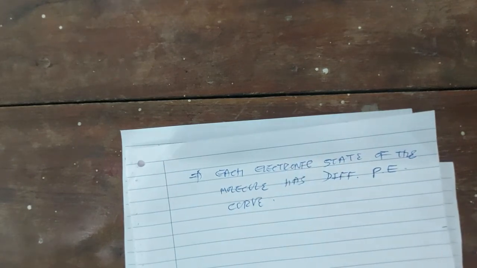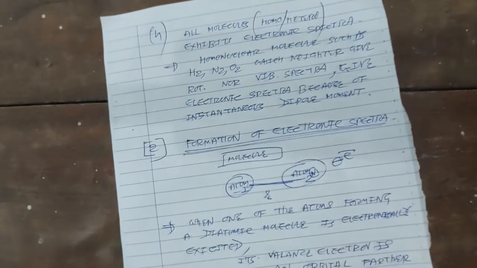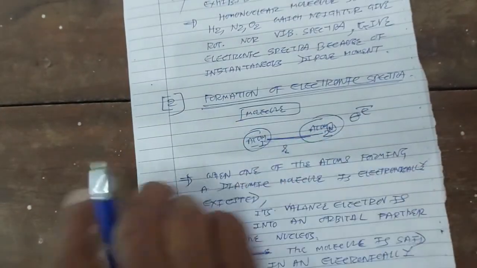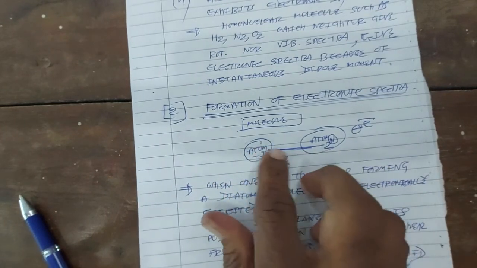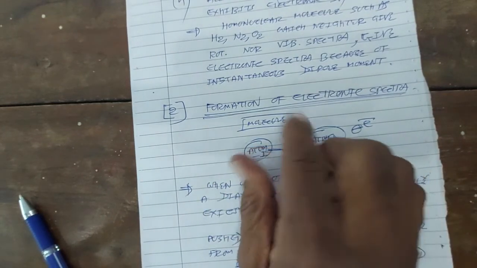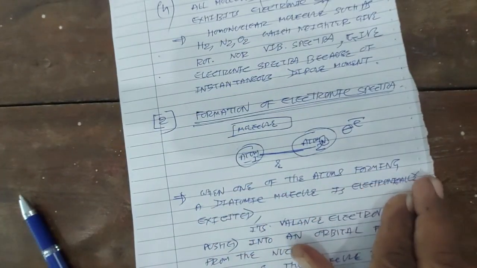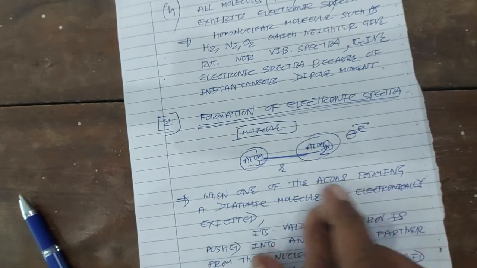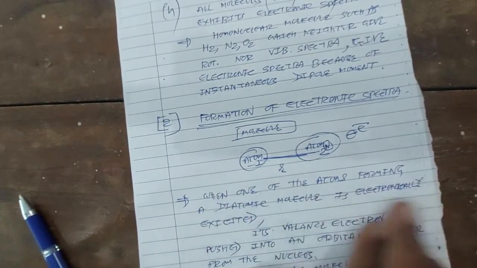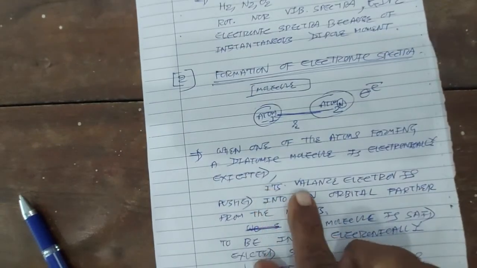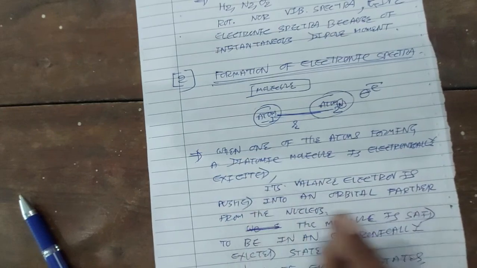So here I have discussed that a molecule is the combination of two atoms, right. When two atoms are chemically bonded, they will form a molecule. When one of the atoms forming a diatomic molecule is electronically excited, its valence electron is pushed into an orbital farther from the nucleus.